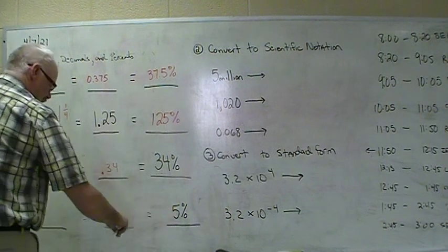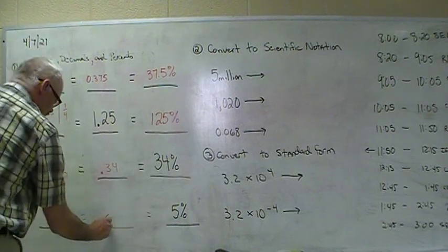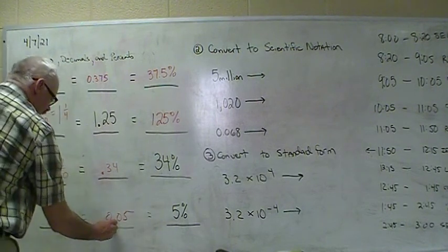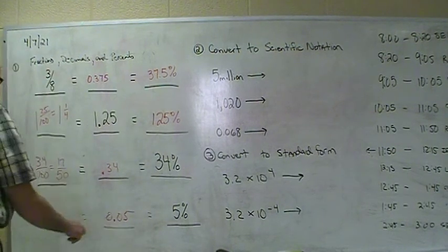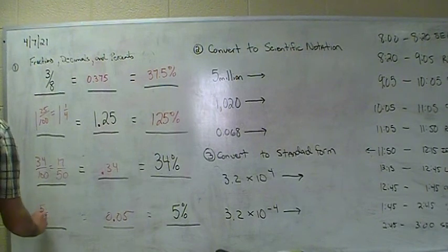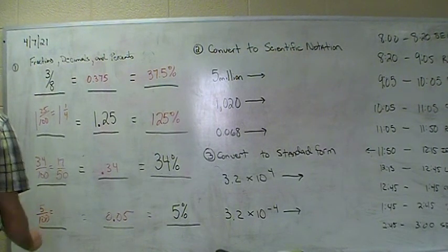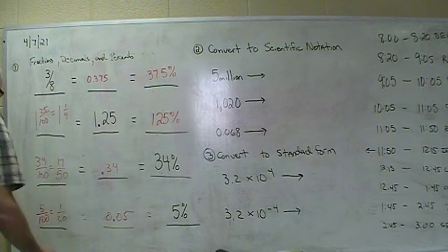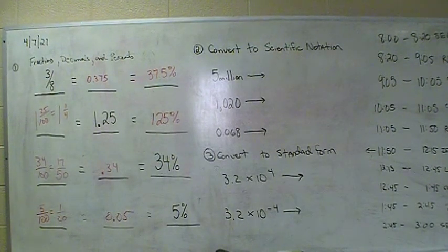Same thing, percent this way, you divide by 100. It turns into 0.05. And that is 5 hundredths. And I can simplify that. 5 goes in there one time, goes in there 20. 1/20th. So there we are, fractions, decimals, percents.